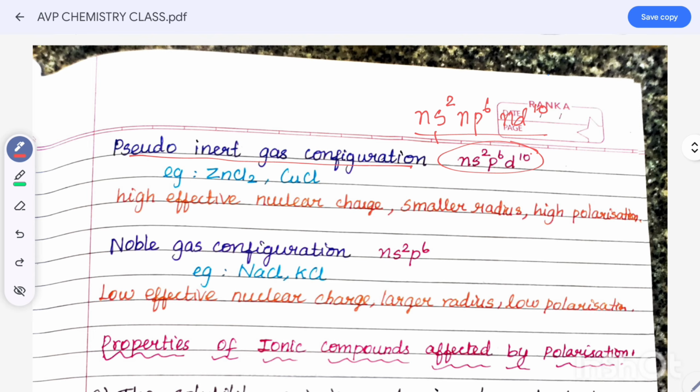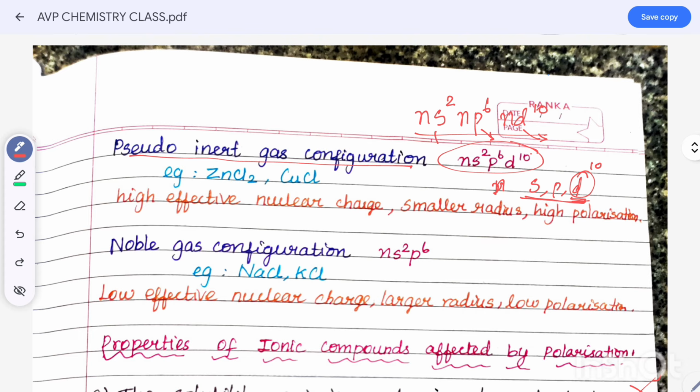The s orbital is completely filled, p orbital is completely filled, d orbital also completely filled. Mainly d10. So இந்த orbital completely filled, that is pseudo inert gas configuration. ஸோ இந்த 3 ஆர்பிட்டால் கம்ப்ளீட்டாக ஃபில் ஆகிருந்தால் அதுதான் நம்ம சூடோ இனர்ட் கேஸ் கான்ஃபிகரேஷன் சொல்கிறோம். மெயின்லி டி ஆர்பிட்டால் இஸ் கம்ப்ளீட்லி ஃபில்டு.